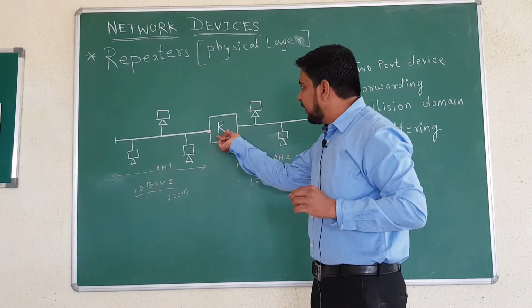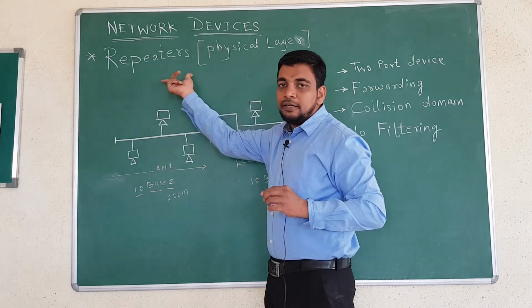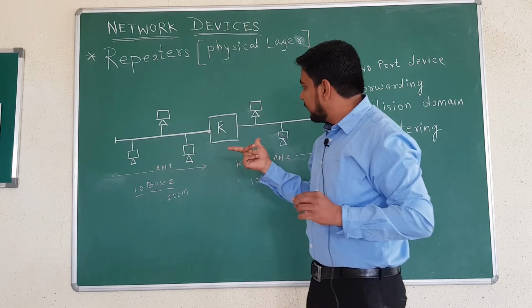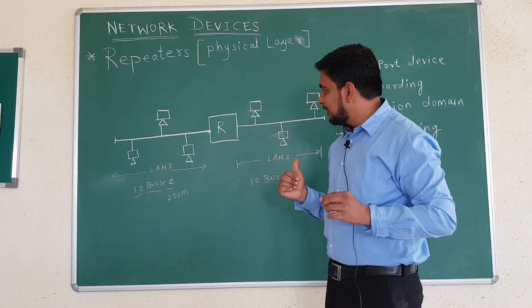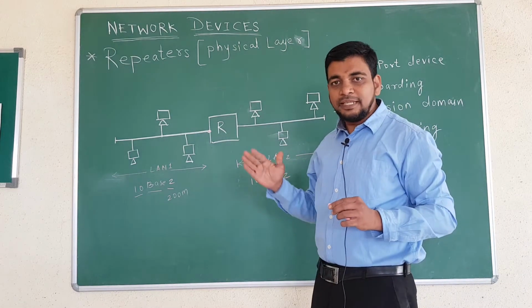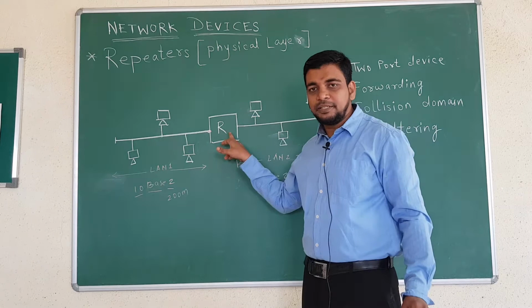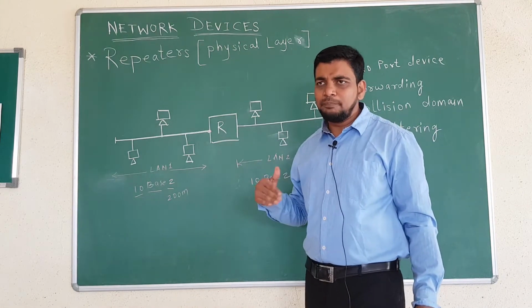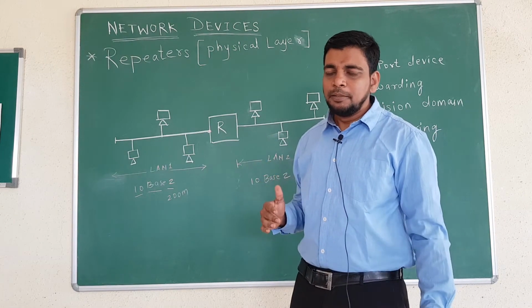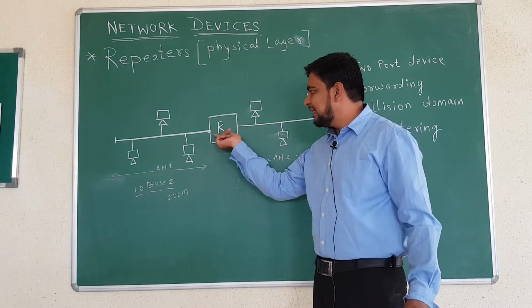Now, with the help of a repeater, it repeats the signal, regenerates the signal. You might have heard about amplifiers, but there is a huge difference between amplifiers and repeaters. An amplifier can double or triple the signal, but a repeater will make the same strength.